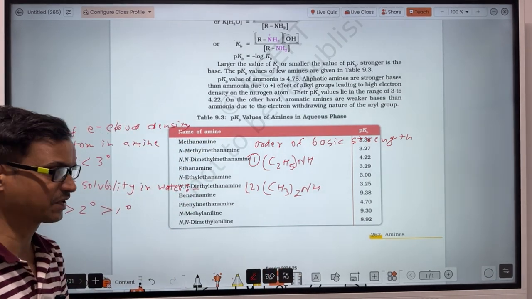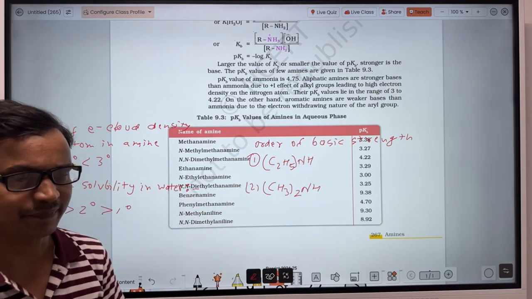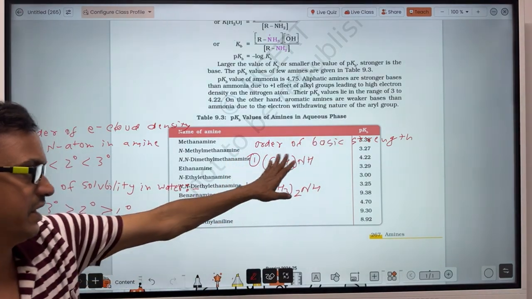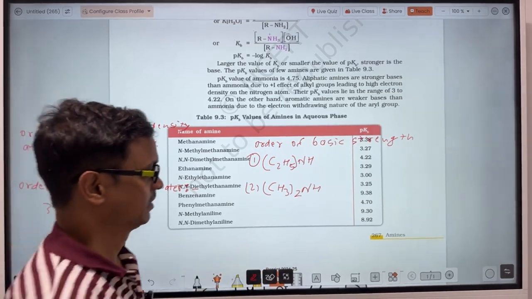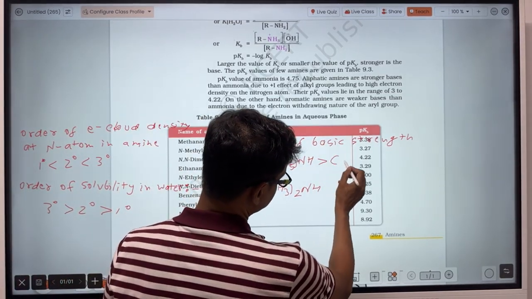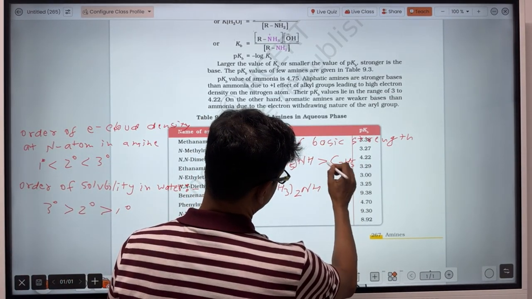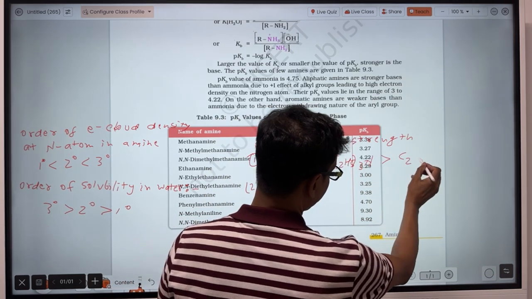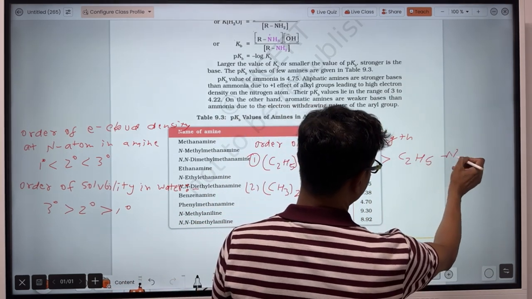That is, among these 3 types of amines, when you compare the ethylamines, the 2 degree ethylamine will be most basic, and then after that is the 3 degree amine, and the 1 degree amine will be least basic.